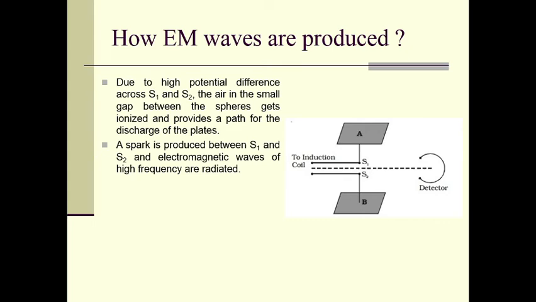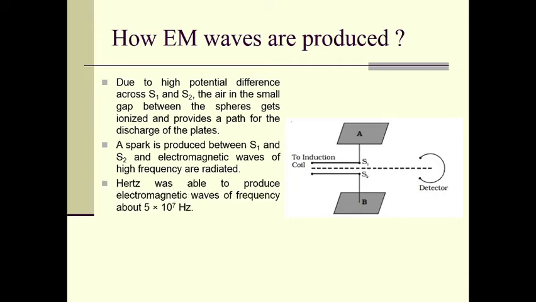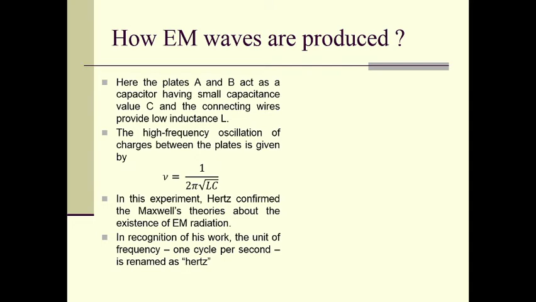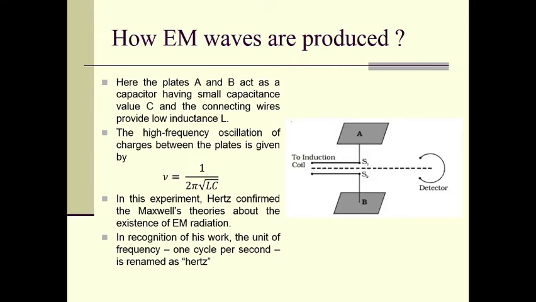A spark is produced between S1 and S2, and electromagnetic waves of high frequency are radiated, which are easily detected by the detector. So Hertz was able to produce electromagnetic waves of frequency about 5 × 10^7 Hertz. Here the plates A and B act as a capacitor having a small capacitance of value C, and the connecting wires provide a low inductance L.